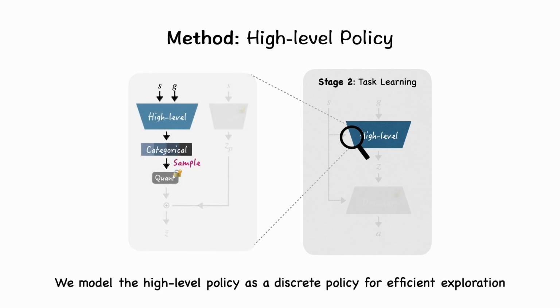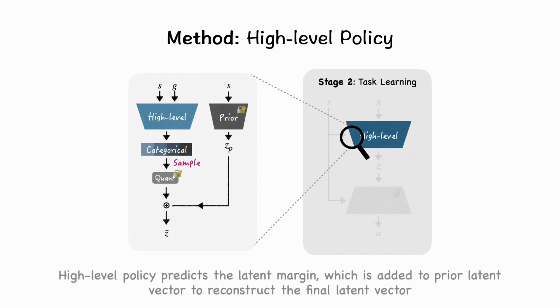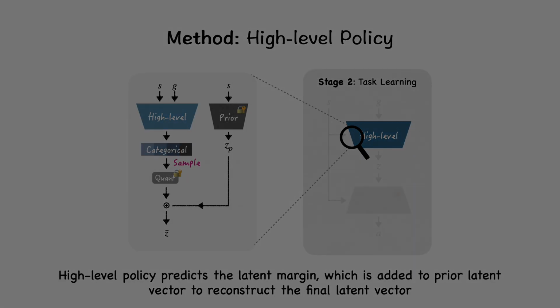We model the high-level policy as a discrete policy for efficient exploration. High-level policy predicts the latent margin, which is added to prior latent vector to reconstruct the final latent vector.